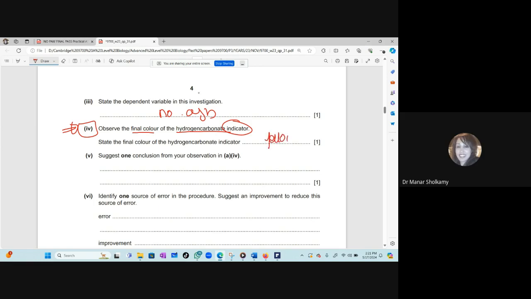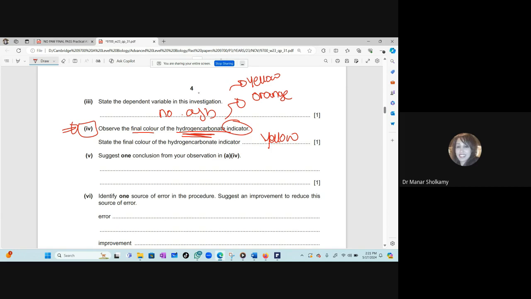You will do the experiment and it will become yellow. Let's revise the hydrogen carbonate indicator together. In average concentrations of carbon dioxide, it is usually orange. When it is acidic, it is yellow. Remember that. Now, state the final color.